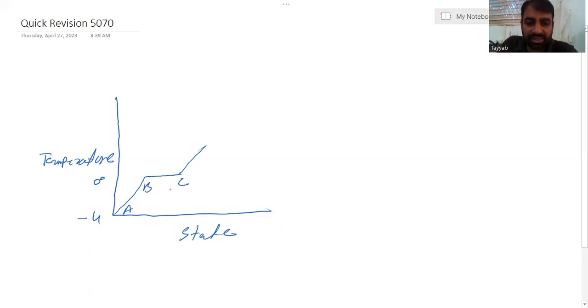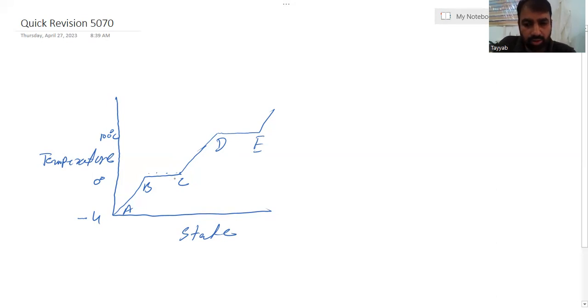Between B and C, both states are present, that is solid and liquid. When the whole solid changes into liquid, the temperature again starts to rise, exactly to 100 degrees Celsius. This liquid state changes into vapor state. From D to E, both liquid and vapor state are present. This is the boiling point. At E, the whole liquid changes into vapor state.